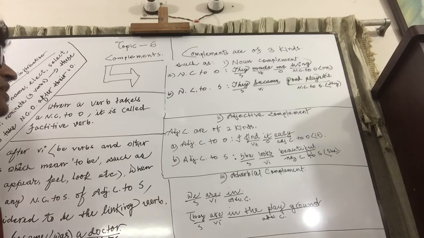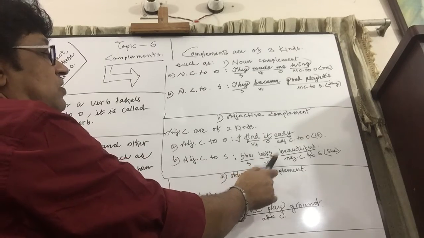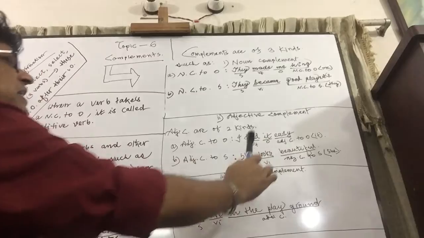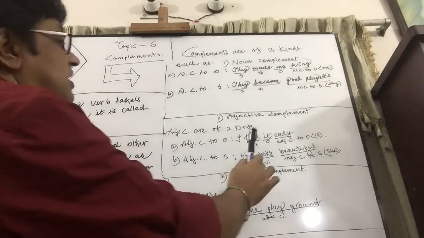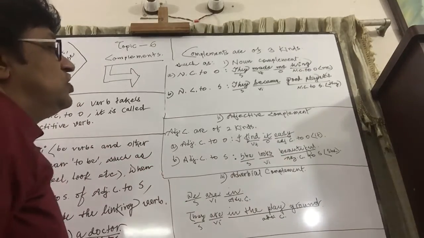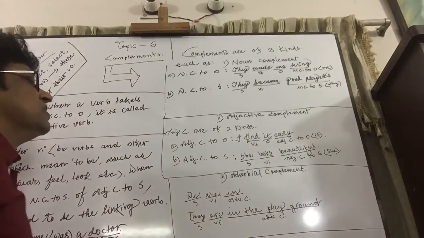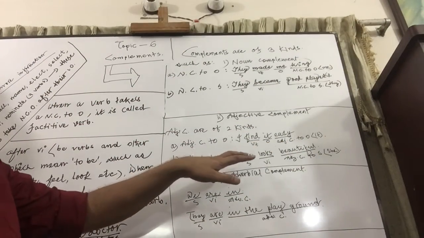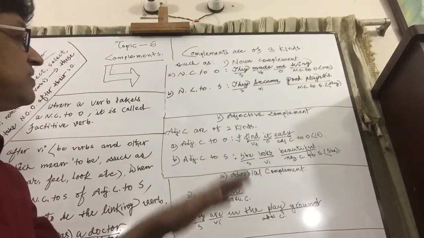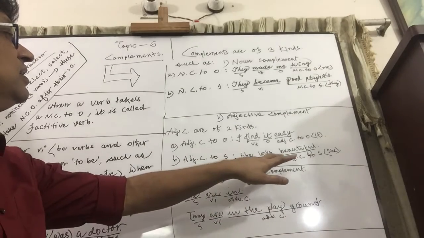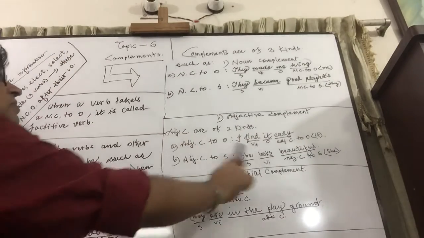Adjective complement to subject. She looks beautiful. She looks, VI, okay? Up to the VI, the predicate is supposed to be complete, but it is not complete without beautiful, or anything else you can apply here. She looks beautiful: beautiful is necessarily needed to complete the sense of the predicate. That's why it is called adjective complement to subject. Then adjective complement to object, adjective complement to subject.